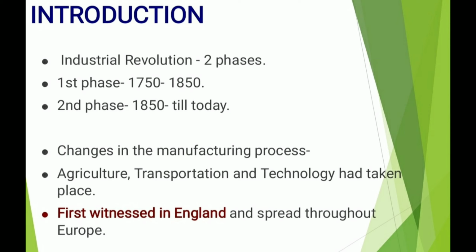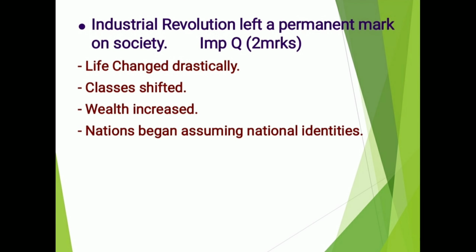During the Industrial Revolution, changes took place in the manufacturing process. Changes also took place in agriculture, transportation and technology. These changes were first witnessed in England and then they spread throughout Europe. The Industrial Revolution left a permanent mark on society. Now this question is often asked for 2 marks: Why did the Industrial Revolution leave a permanent mark on society?